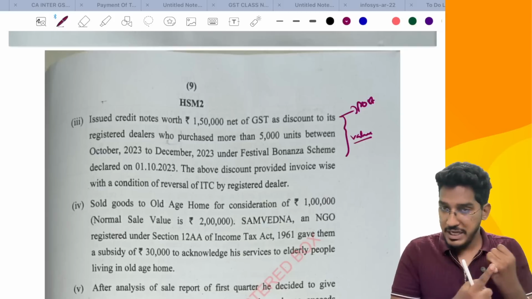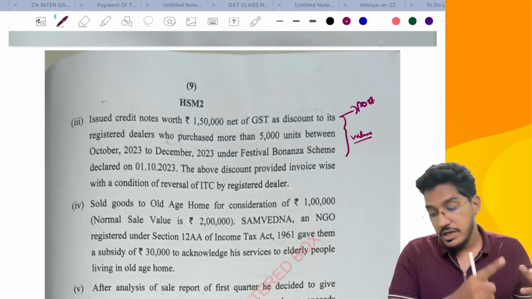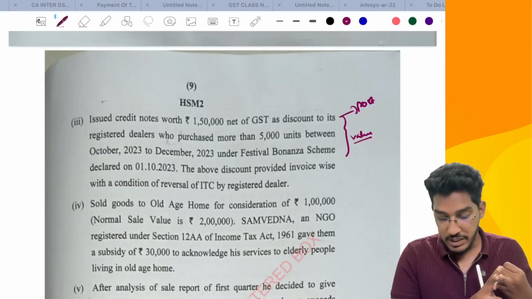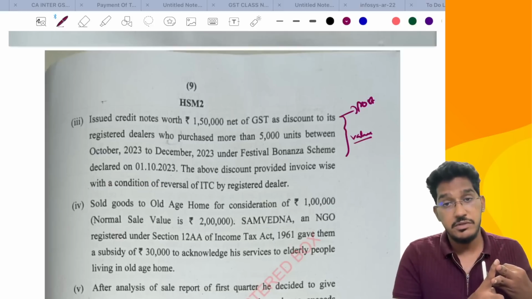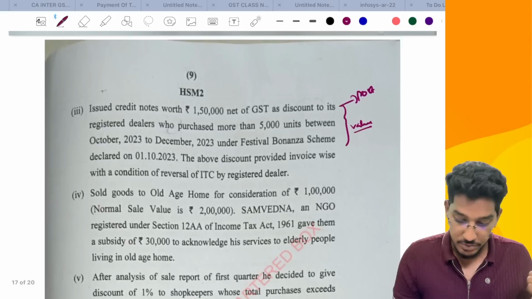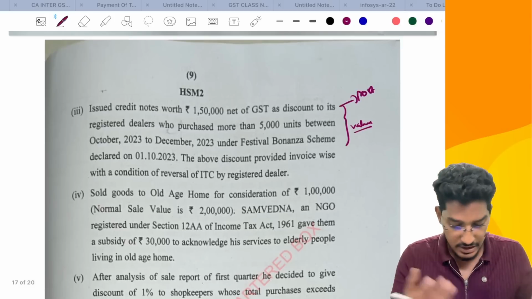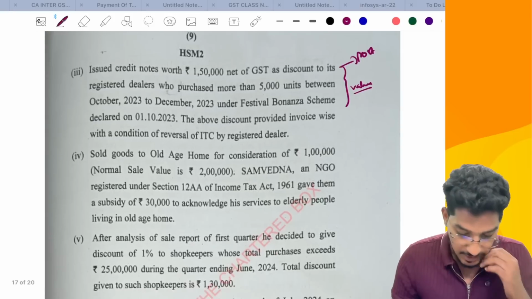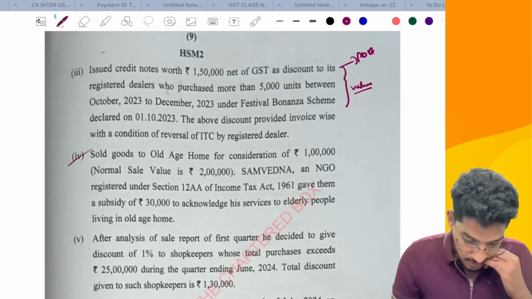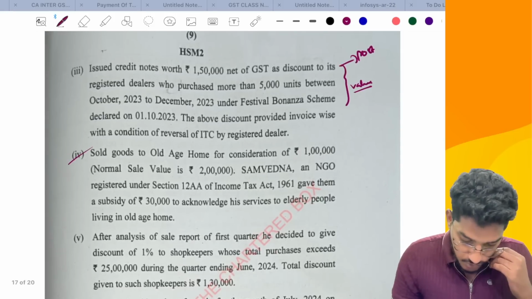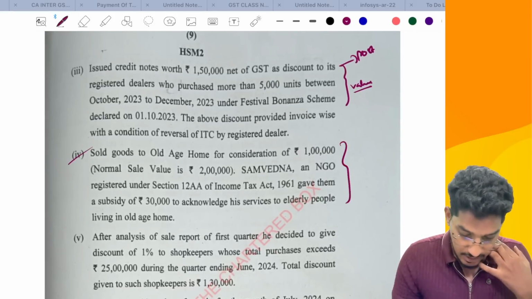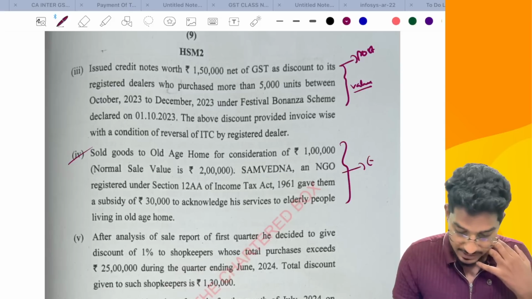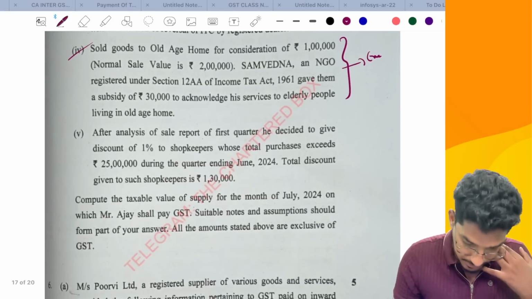Number one, there should be an agreement at the time of making supply. Number two, we should be able to calculate the discount invoice wise. Number three, the recipient should be ready to reverse the proportionate amount of input tax credit. When all these conditions are satisfied, then that can be reduced from the value of supply. Next, sold goods to old age home and all this; they have linked certain kind of things with the exemptions. This point is related to exemptions.